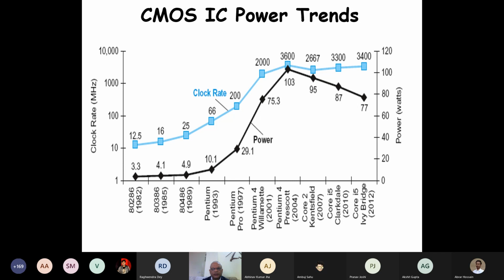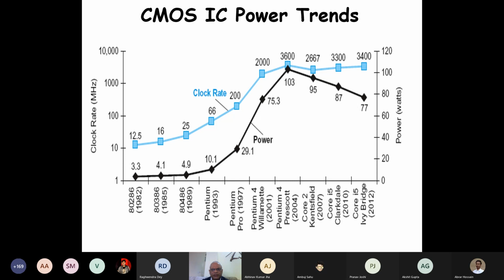If we look at the IC power trends, see here, generation after generation of the processors, that is Intel 286, 386, 486, Pentium, Pentium 4, the Kentsfield, the Core i5, i7, etc. Initially, the clock rate was increasing. The frequency of operation, 3.6 gigahertz, that is 3600 megahertz, kept on increasing year after year.